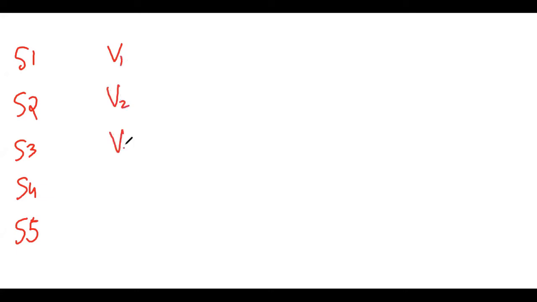Okay, so just listen carefully. This is study number 1, this is study number 2, study number 3, 4, and 5. So we have 5 studies, right? And in all 5 studies, we calculated the variance: variance 1, variance 2, variance 3, variance 4, variance 5.